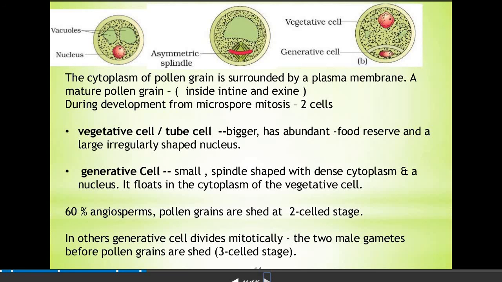60% of angiosperm pollen grains are shed at the two-cell stage. In others, the generative cell divides mitotically and forms two male gametes before the pollen grains are shed, that is, in the three-cell condition.